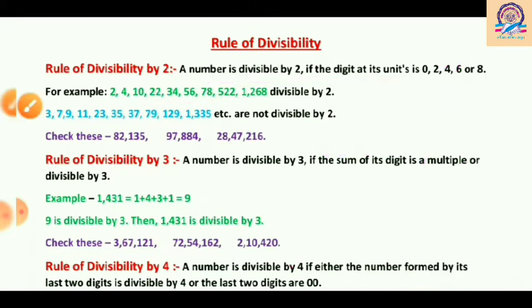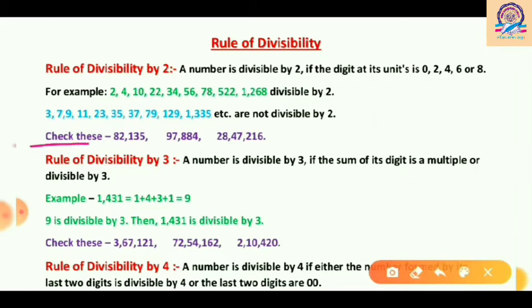Now we have some questions for checking. Let's check whether all these numbers are divisible by 2 or not. The first number is 82,135. Is it divisible by 2? Let's check it. In the ones place we have 5, and 5 is an odd number, so it will not be divisible by 2.